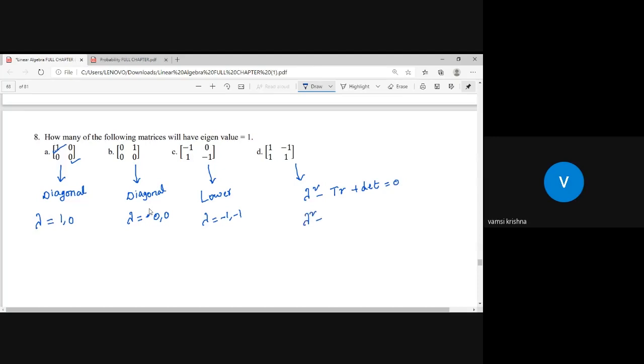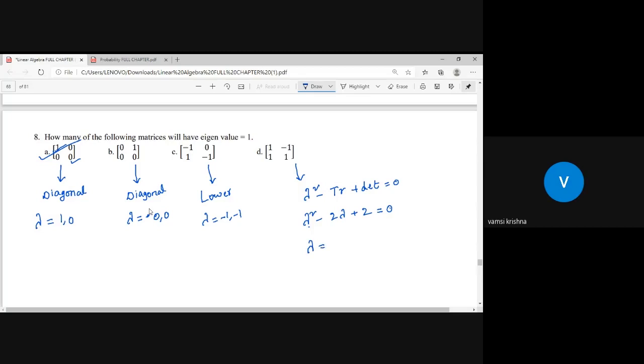Lambda square minus trace of the matrix, 1 plus 1, 2, into lambda, plus the determinant of the matrix, AD minus BC, 1 plus 1, 2, equals 0. Actually, I can stop the question here, because the lambda value doesn't satisfy 1. That is enough. But just for our satisfaction I am doing the question completely.